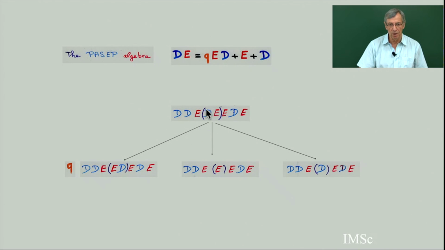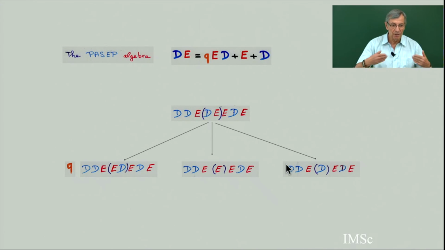So let's take a word, and take any factor DE. You can replace DE by ED, or replace it by E, or replace it by D. So this word is equal to q times this one, plus this one, plus this one.